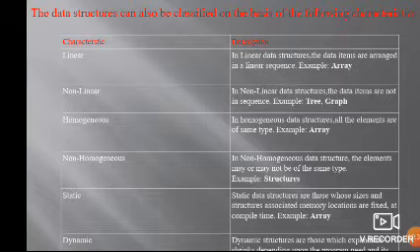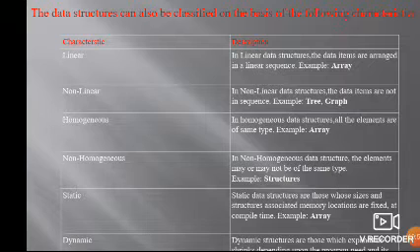Let me see what characteristics we wrote in the PPT. Linear: in a linear data structure, data items are arranged in a linear sequence. Example: arrays. All the data items will be in a continuous, sequential manner.